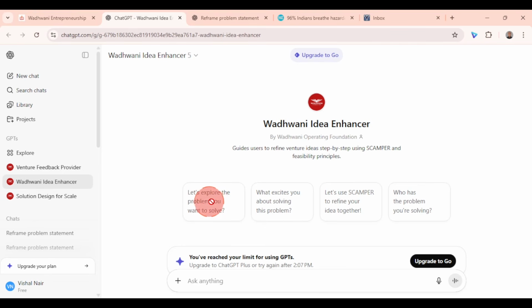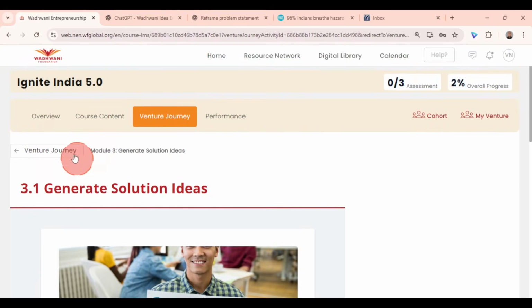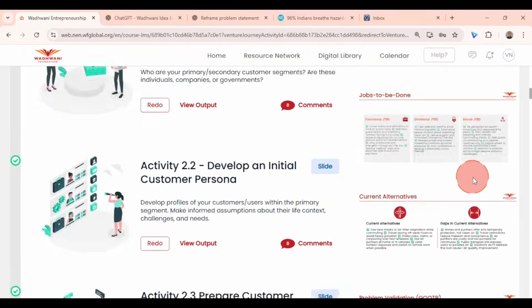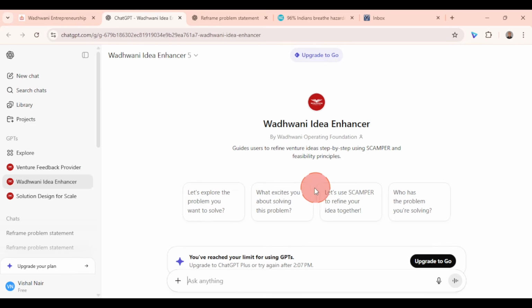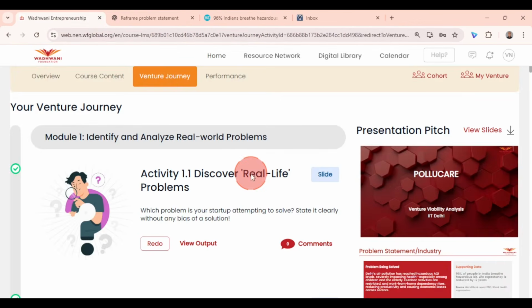Go ahead, click on the hot tabs given here and interact with it. It will act like a mentor, telling you what you can do better, how you can write your ideas in a better format. Imagine a coach guiding you step by step. It will do the same. You can also download your deck that you have built till now. So you can go here to the view slides, download it, and also upload here to get a detailed feedback about your idea.